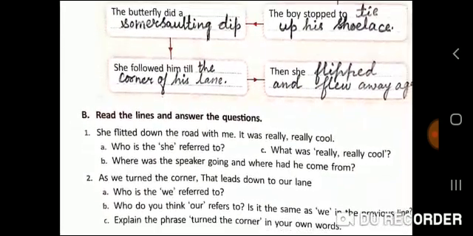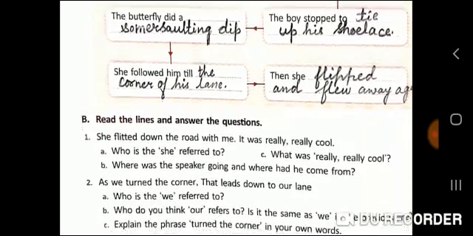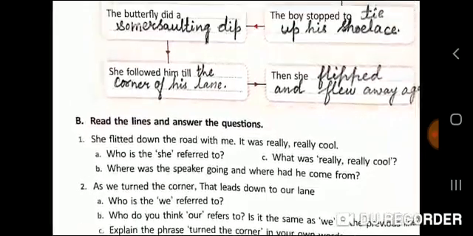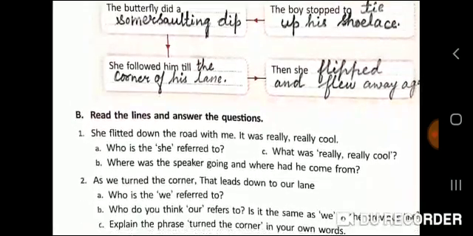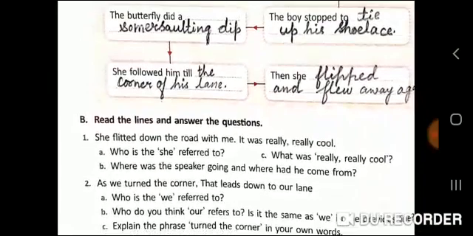What was really, really cool? The boy being followed by the butterfly, the butterfly following the boy till the lane of his house, was really, really cool. Where was the speaker going and where had he come from? The speaker of this poem, being a schoolboy, was coming back from school and he was going to his home.